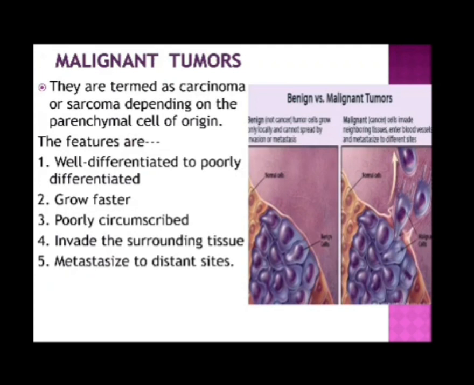In case of malignant tumors, they are termed as carcinoma or sarcoma depending on the parenchymal cell of origin. The features, as we have already discussed, are well differentiated to poorly differentiated, grow faster, poorly circumscribed, invade the surrounding tissues, and metastasize to distant sites.